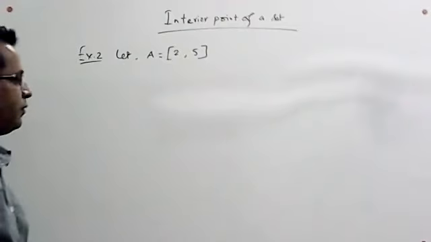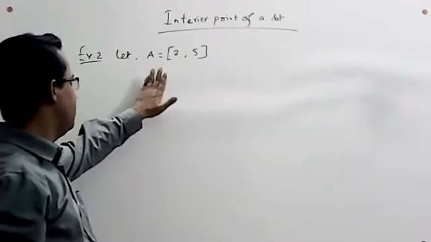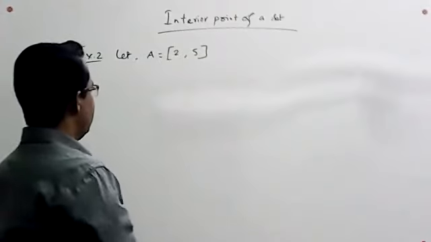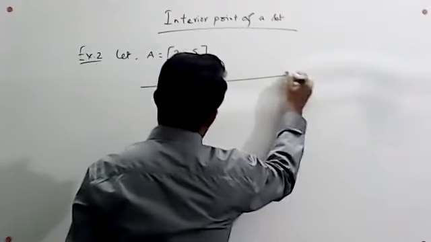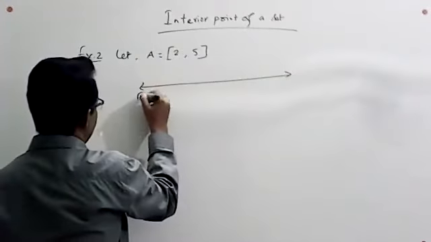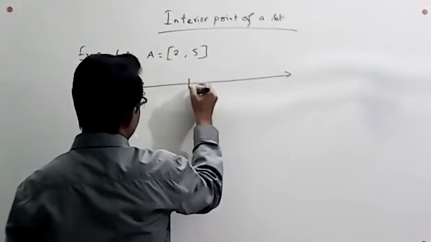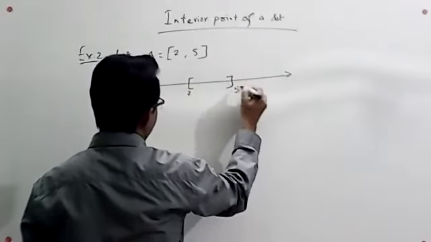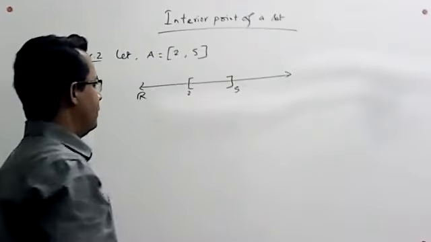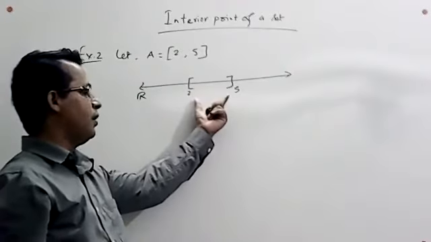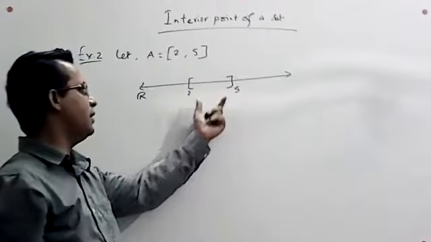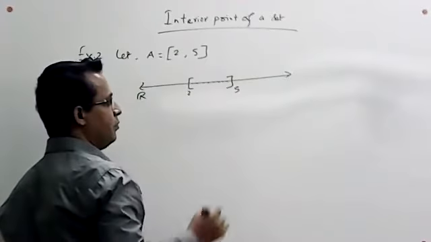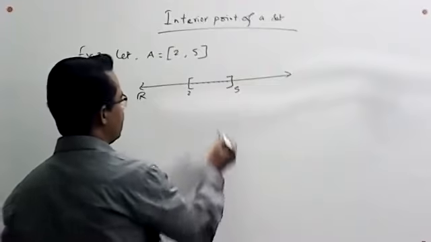Now we are going to find the set of all interior points of this set, that is, the interior of A. Here also we can draw a real line, and let this indicate the respective interval 2 to 5. If we observe this set, we can say that every point in between 2 and 5 will be an interior point of this set.